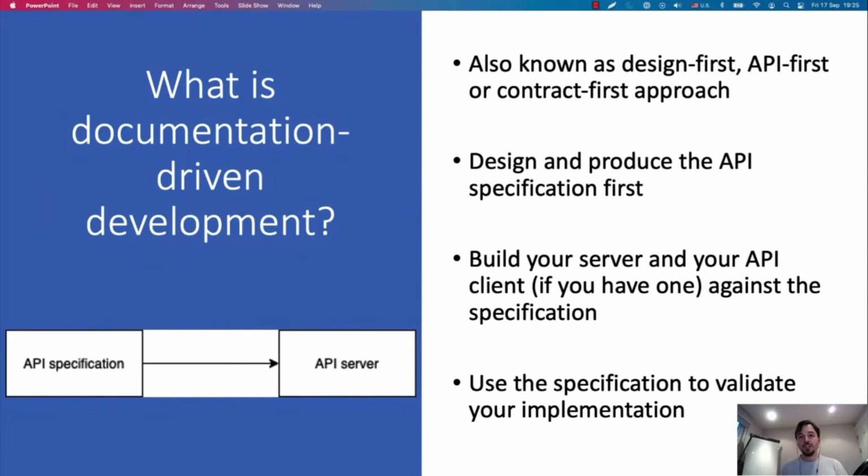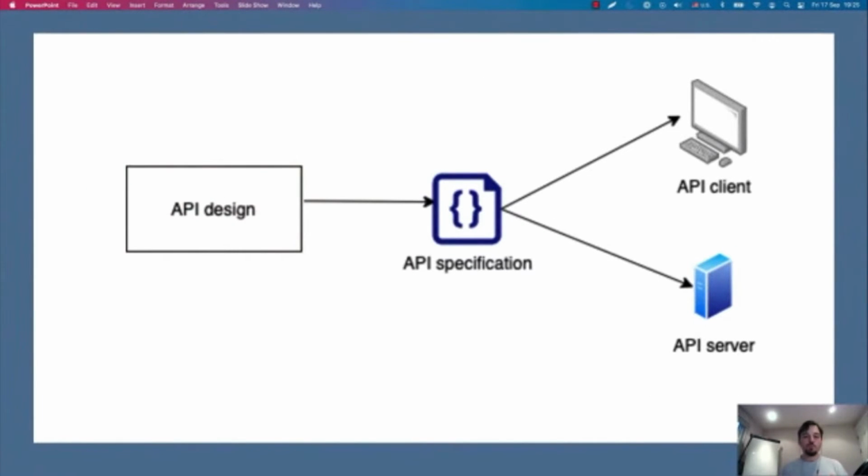Once we have documentation, we can use what I call documentation-driven development. You're probably familiar with this approach already under different names, such as design first, API first, or contract first approach. The basic idea is you design the API first and produce a specification for it, and then you build the API server and the API client with regards to the specification. And finally, you use the specification to validate your implementation. This is the high-level workflow of what documentation-driven development looks like.